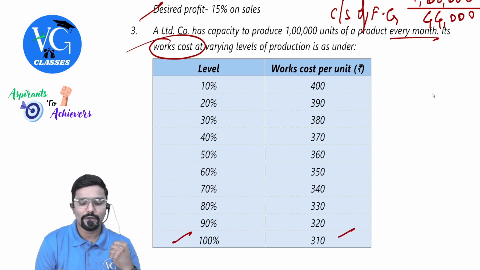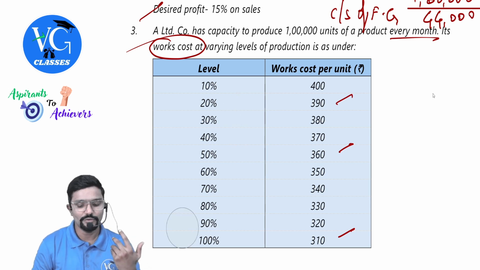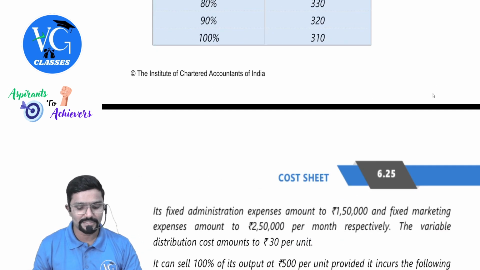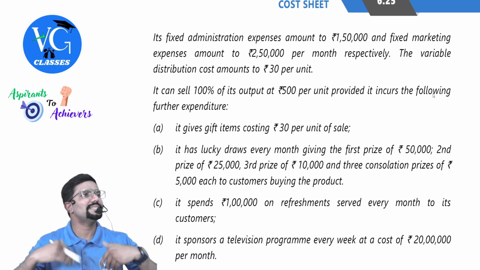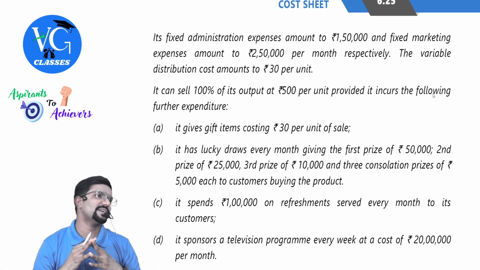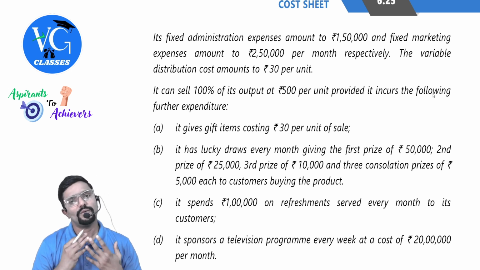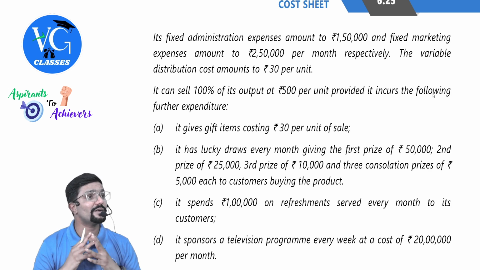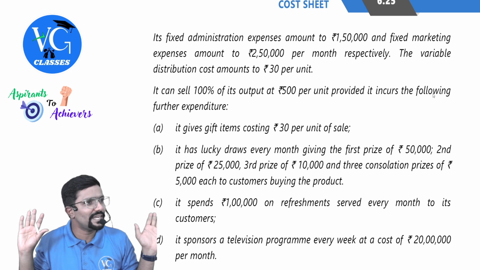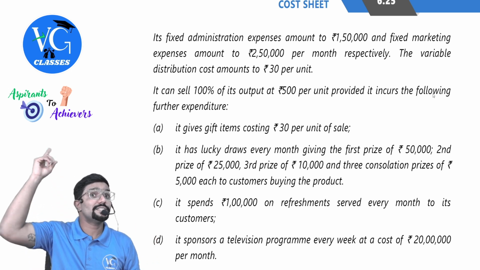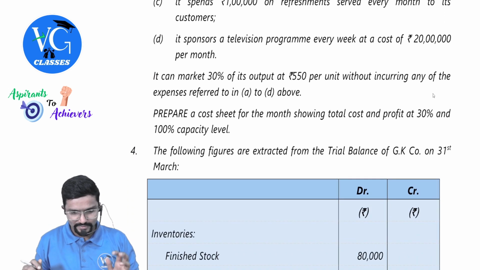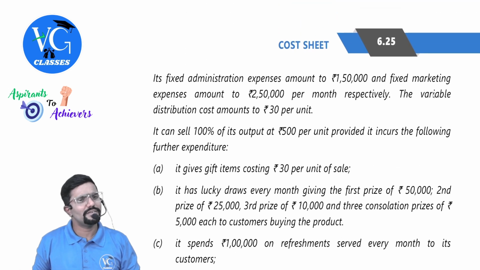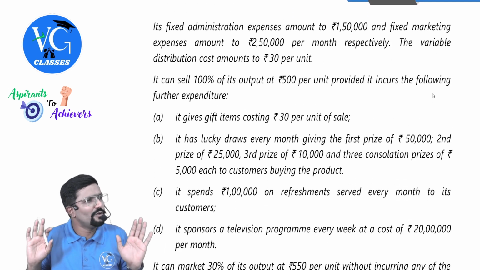310. If I operate at 50%, 360. At 20%, 390. I just read few. Okay, don't feel bad, sir. Why didn't you read other percentage at the time? Chalo, well, proceed. Understood? As the capacity production increases, per unit it is coming down. We have learned, sir, variable cost per unit will remain same, it will not change. But here, maybe due to some reason, it is coming down. No, the reason is not given. That's fine, reason and all, you don't go for it.